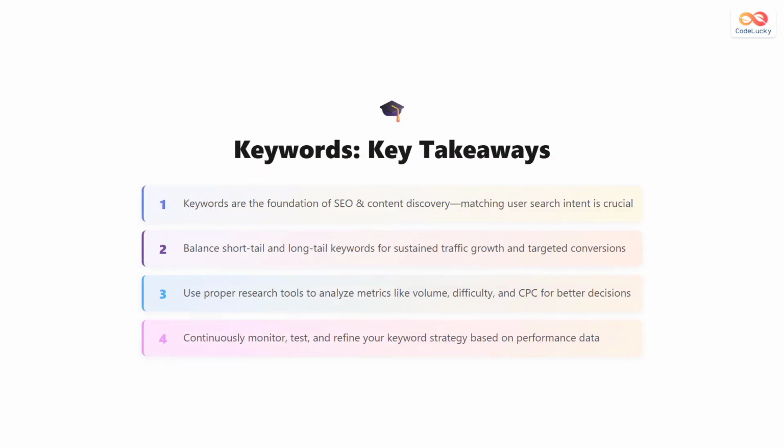Here are 4 key takeaways from this keyword guide. First, keywords are the foundation of SEO and content discovery. Matching user search intent is absolutely crucial for success. Second, balance short-tail and long-tail keywords. This combination delivers sustained traffic growth and higher conversion rates. Third, use proper research tools to analyze keyword metrics like volume, difficulty, and cost per click. This data-driven approach ensures smart decisions. Fourth, continuously monitor, test, and refine your keyword strategy based on performance data. Keyword research isn't a one-time task, it's an ongoing process that improves your results over time.